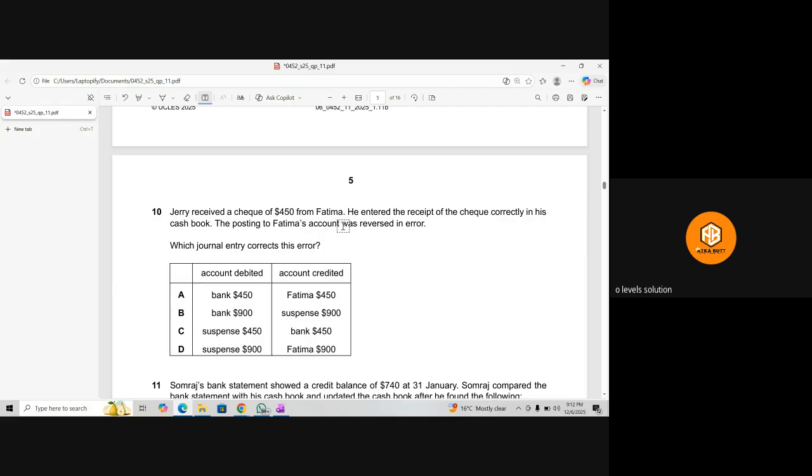So if the posting to Fatima's account was reversed, we have to credit Fatima not with 450, but basically with 900, because that entry was reversed. The entry was recorded on the debit side, so now we have to credit it with double the amount, 900. On the debit side there will be suspense, because there is no mistake on the bank side. So this is the right one.